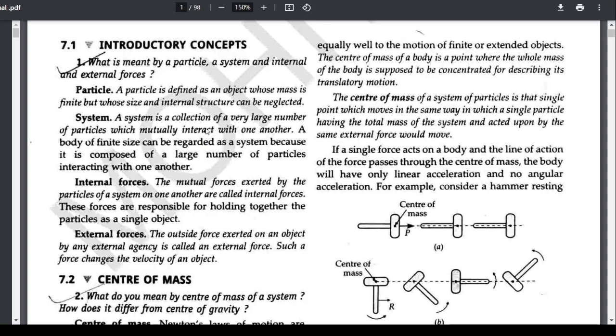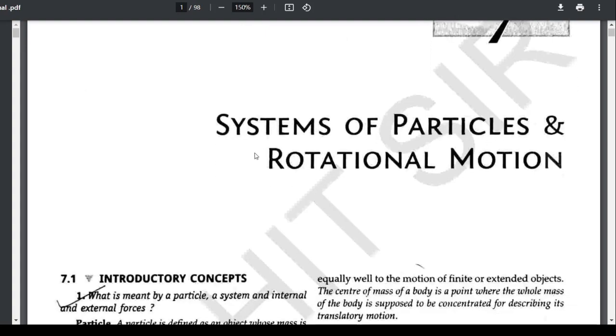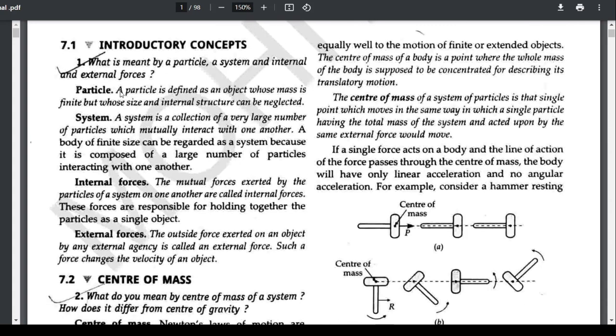Now I'm going to discuss the chapter of class 11 physics, system of particles and rotational motion. So here the first question is, what do you mean by a particle, a system, and internal and external forces? These are the four terms which will be helpful to understanding this chapter.